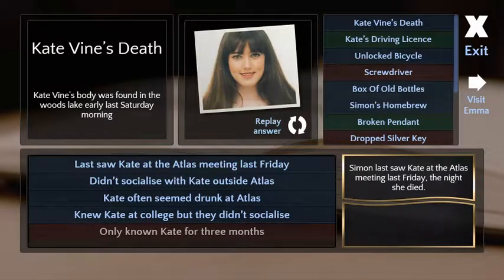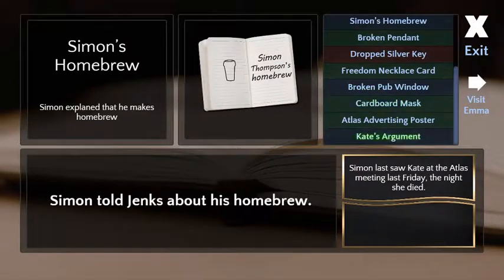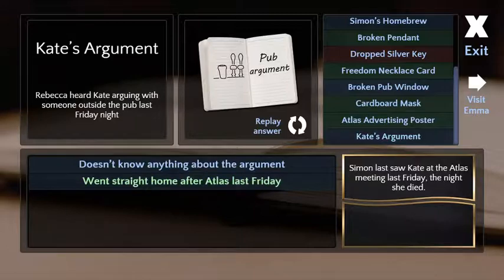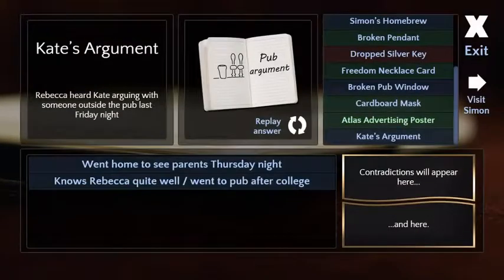Last saw Kate at the Atlas meeting on Friday. Oh boy. What did you do Friday? He went straight home after. That's all for the moment. Thank you. That kind of, I don't know, checked out a little.